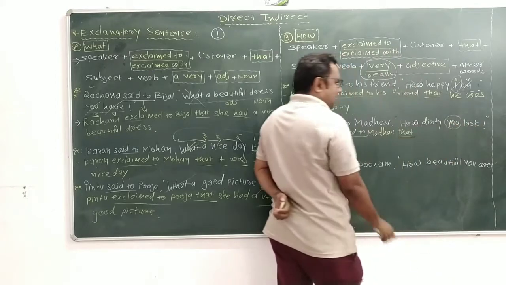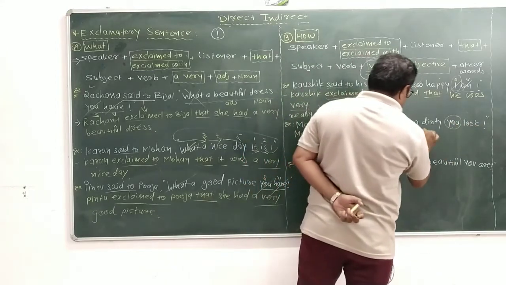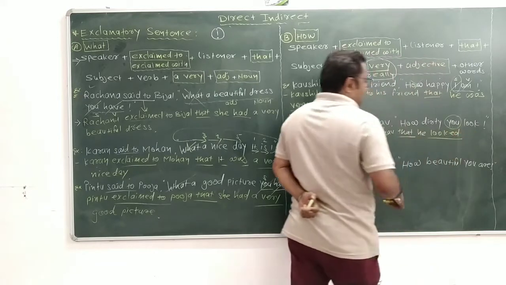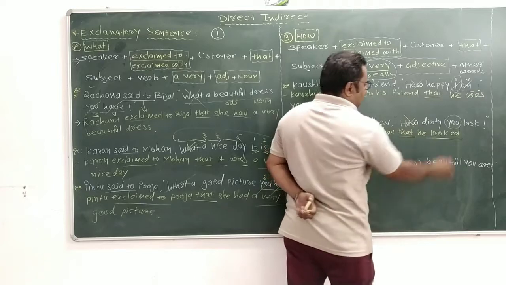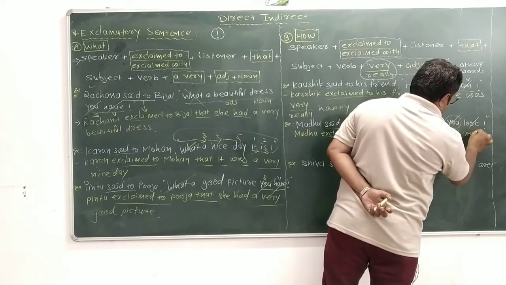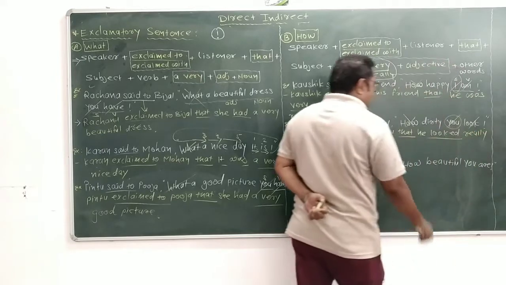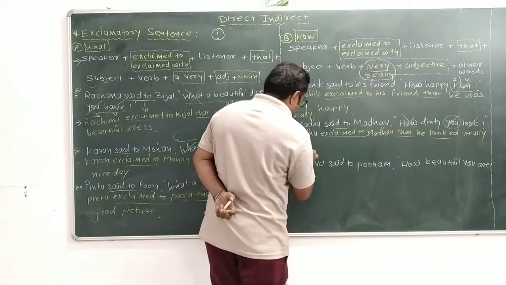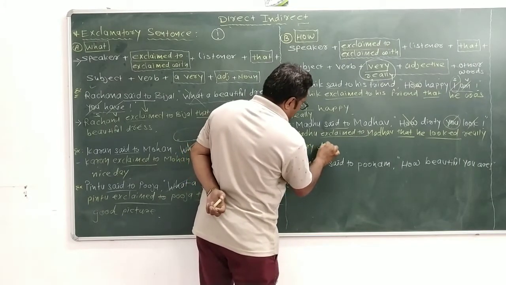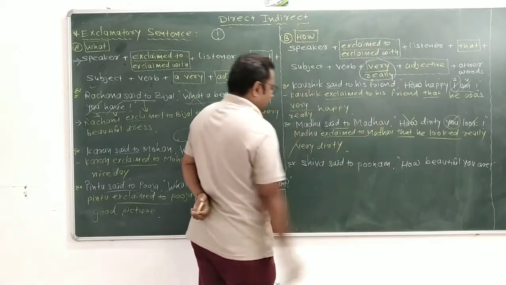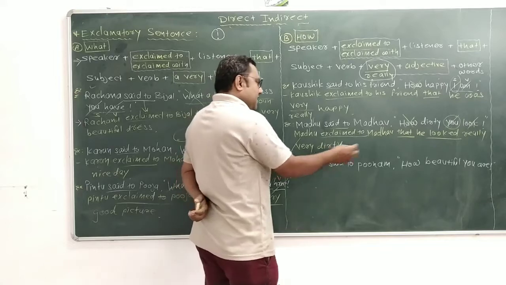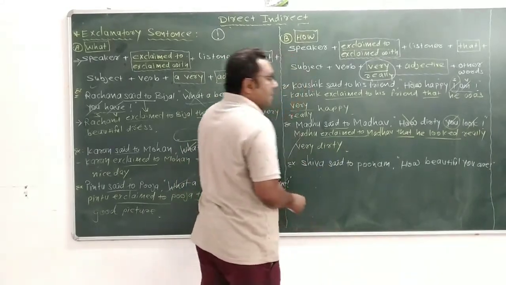First of all, we take subject you. You means Madhav. Madhav means he. Look, present. Then we use past. He looked. Remove how. Then use really. He looked really, very dirty. Madhu exclaimed to Madhav that he looked really dirty.